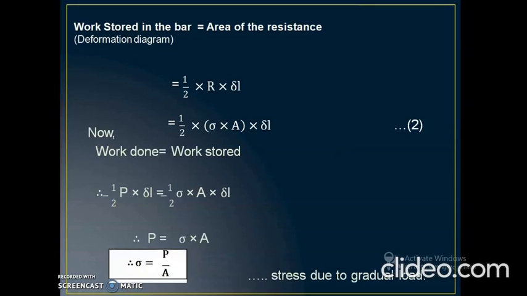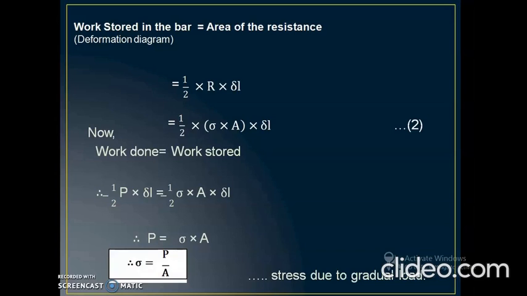So this R, we can replace with sigma into A, because we know the stress is equal to the internal resistance set up per unit cross-section area. So sigma is equal to R divided by A. We will rewrite this equation in terms of R. So R is equal to sigma into A. Put this value of sigma into A into this equation, and we will get half into sigma into A into delta L.